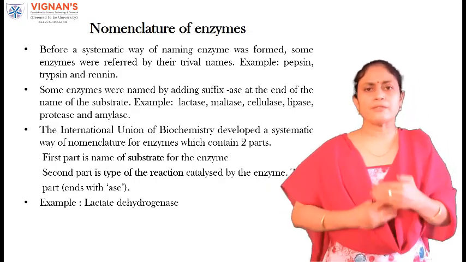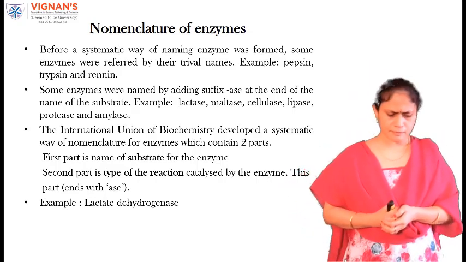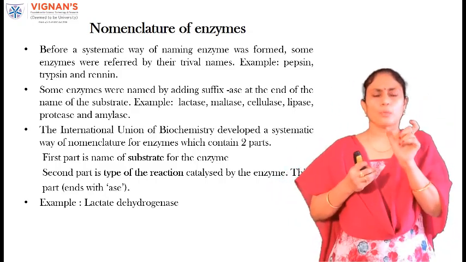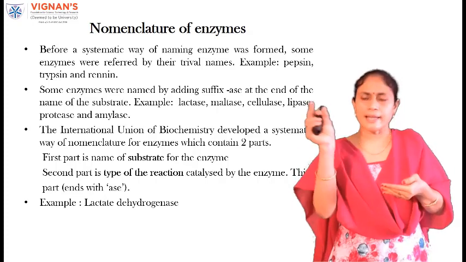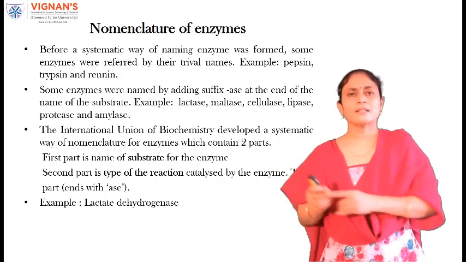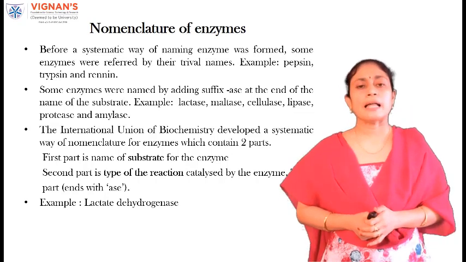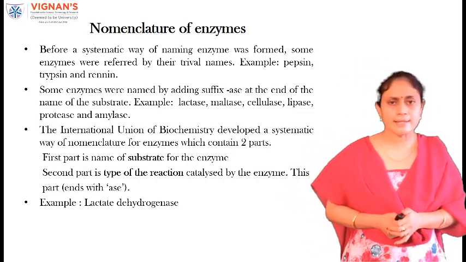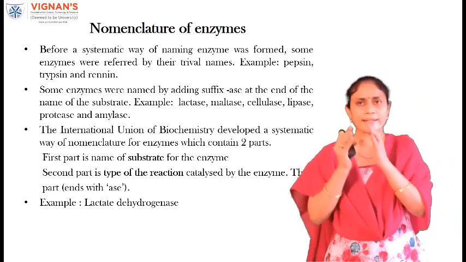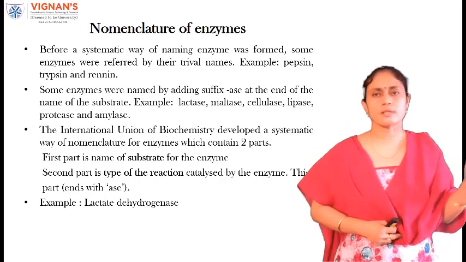After these trivial names, a systematic way of naming came into existence. The enzymes are normally referred to with the name of a substrate, and that name ends with ase. Examples of that sort are lactase, maltase, cellulase, lipase, etc. For example, lactase is an enzyme acting upon the substrate lactose.